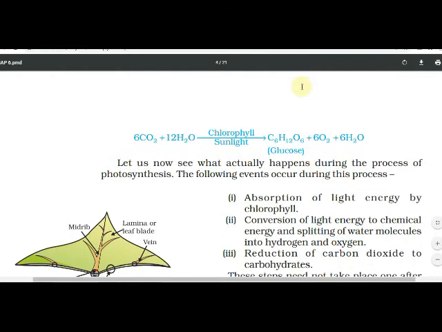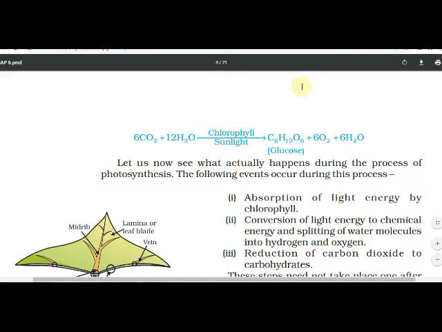Here photosynthesis is given: 6CO2 plus 12H2O, in presence of sunlight and chlorophyll pigment, gives glucose C6H12O6, oxygen 6O2 plus water. Here the photosynthesis reaction is given.